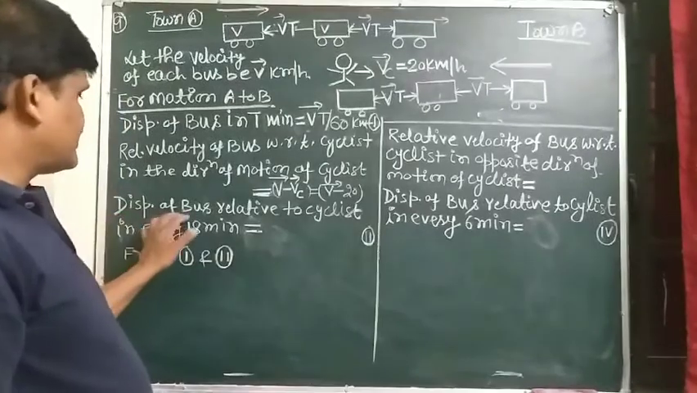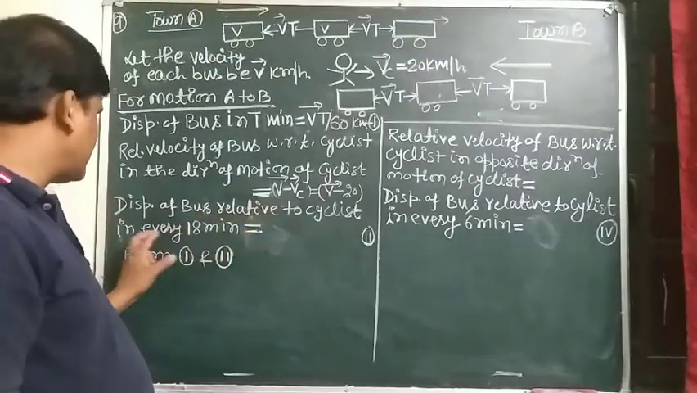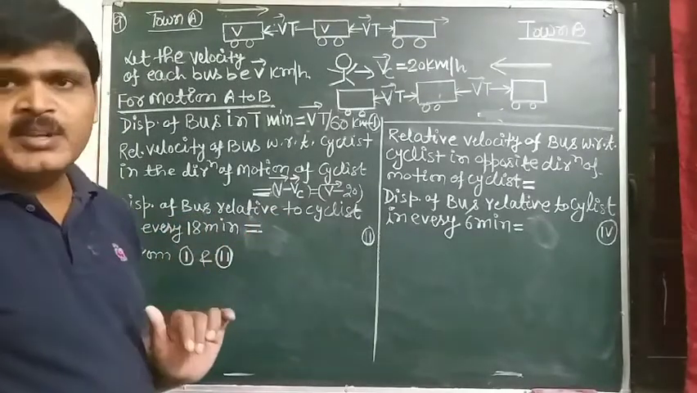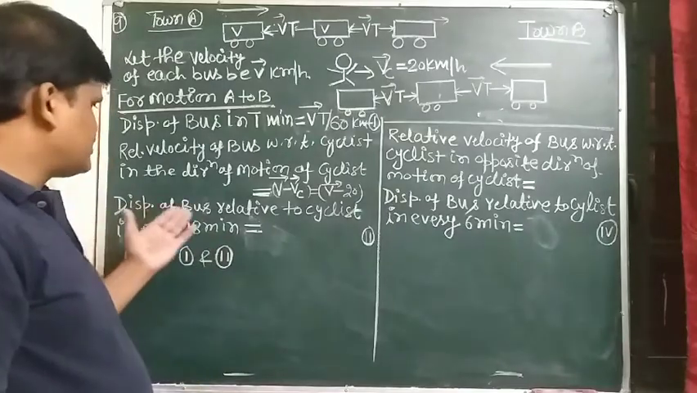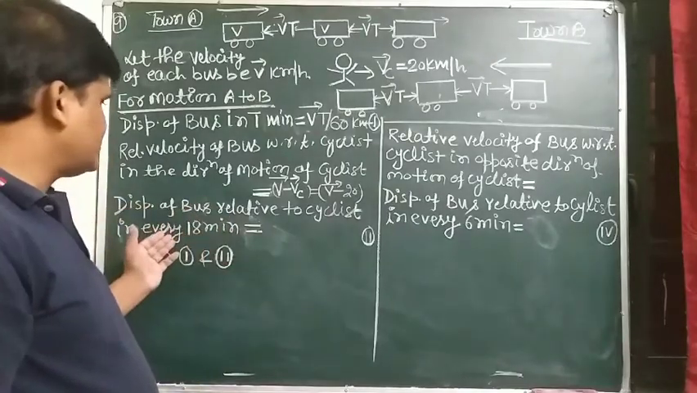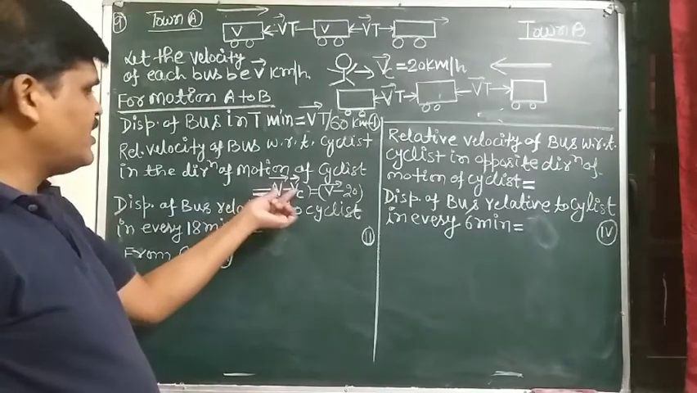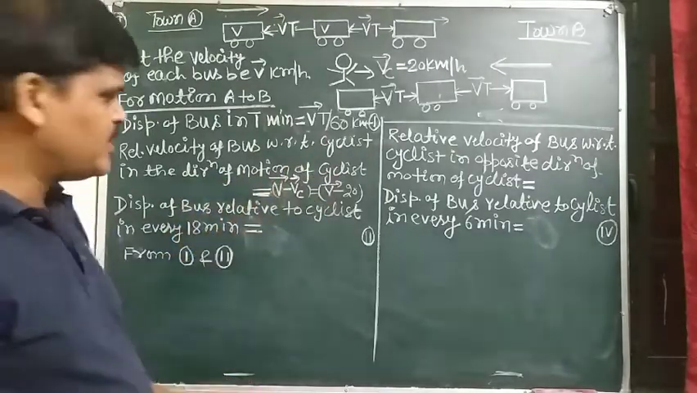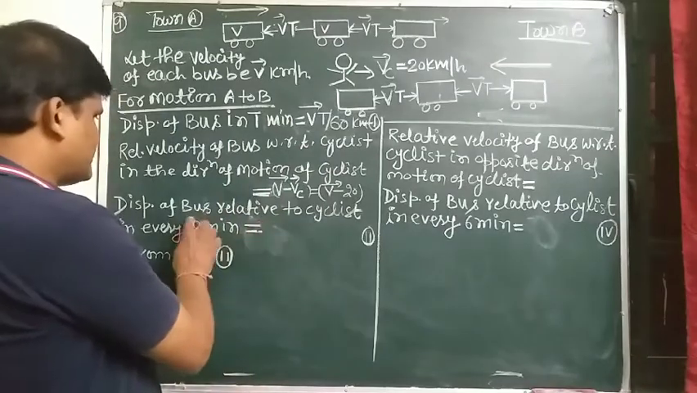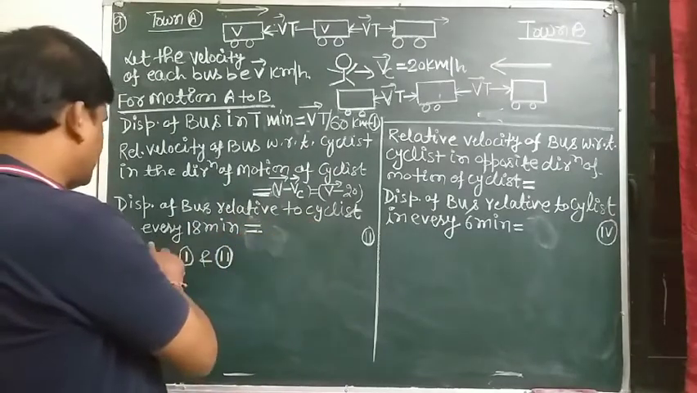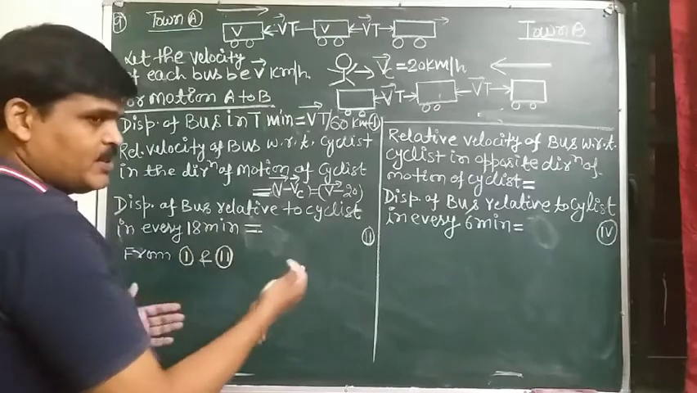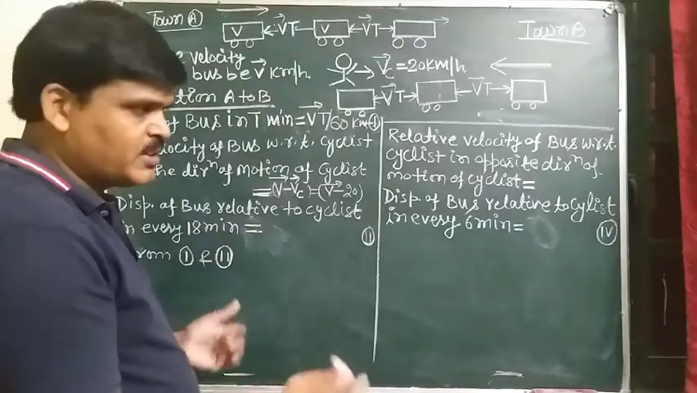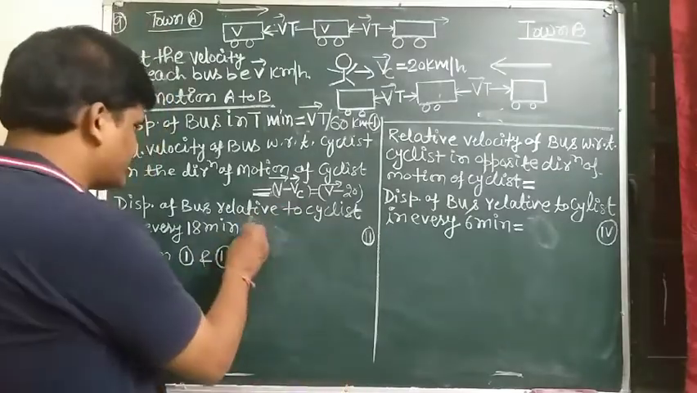Now, displacement of bus relative to cyclist in every 18 minutes. So we have used here the relative velocity of bus with respect to cyclist in the direction of motion of the cyclist. Again, displacement of bus relative to cyclist in every 18 minutes, and we know that displacement equals velocity into time, because there will be no acceleration.